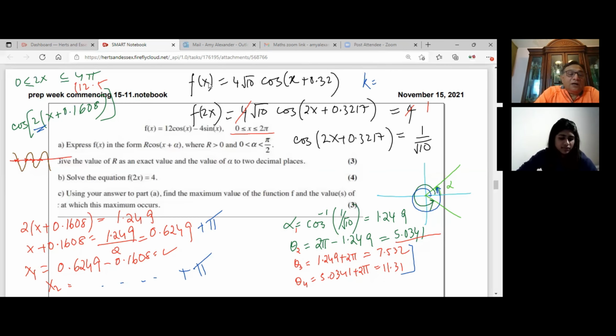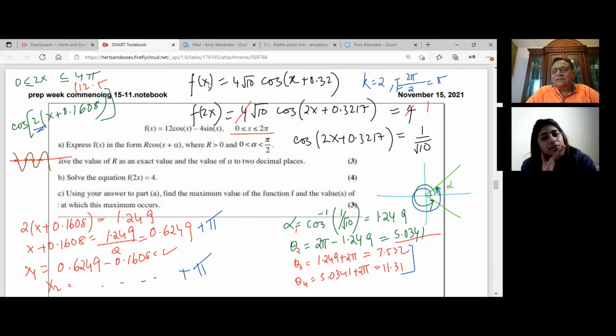Since the k value is 2, cos 2x means the time period is 2 pi by 2. This is pi. So the full cycle repeats not after 2 pi, it repeats after pi, right?